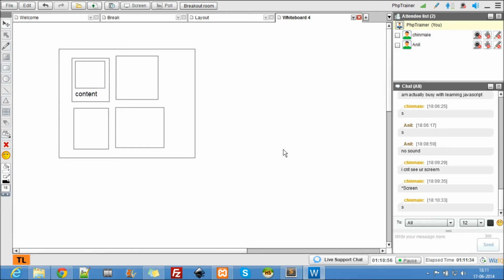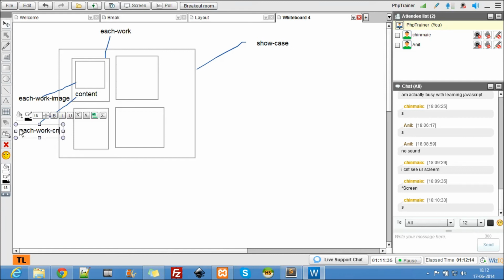So here this is one div, this is another div, this is another div, and this is another div. So this is the showcase div. Let's call this each work, let's call this each work image, and let's call this each work content or description.